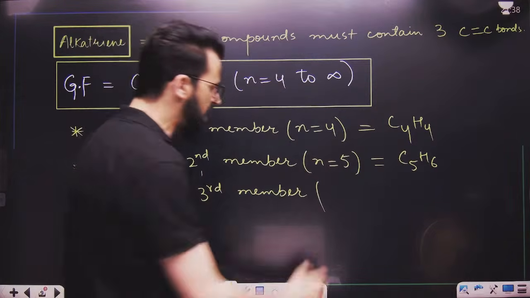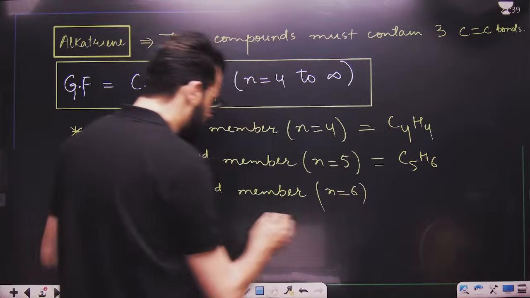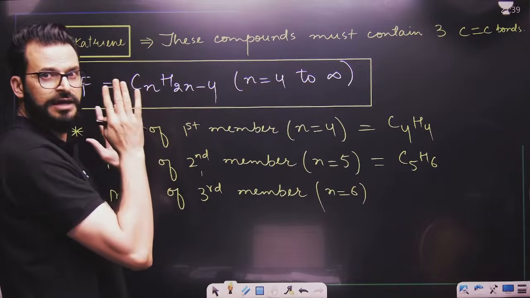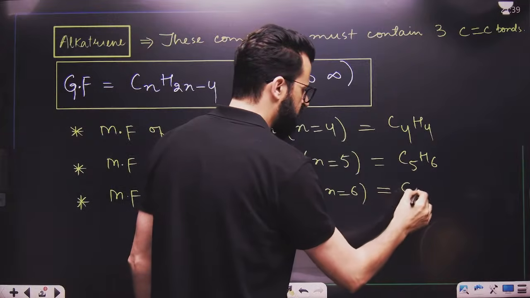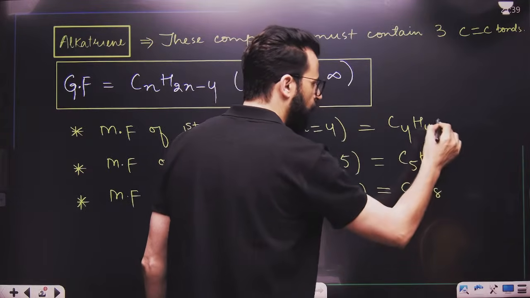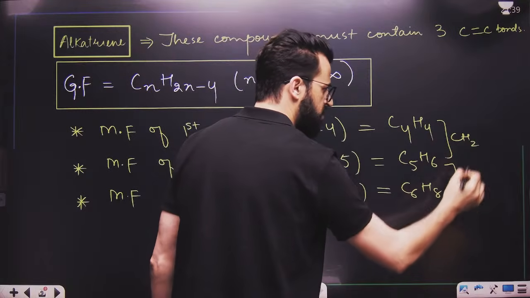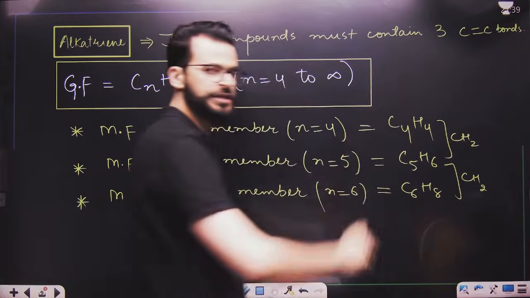Tell me, n is equal to 6 now, because this is 3. You have to add 3 when alkatriene is there. So the formula becomes C6H8. If you look randomly towards successive homologues, the difference will always be CH2.